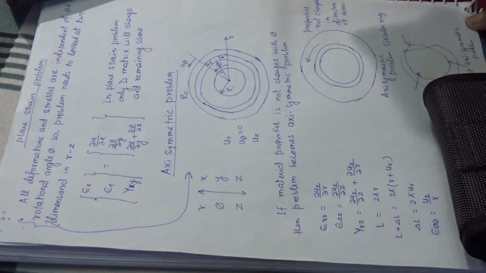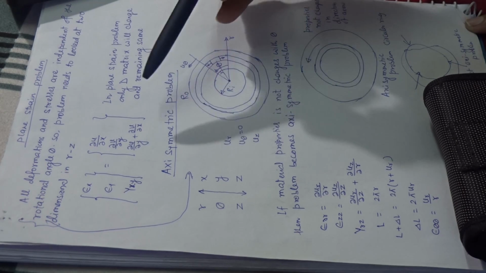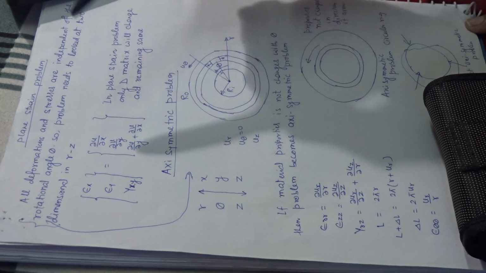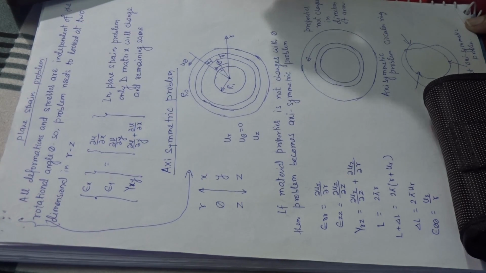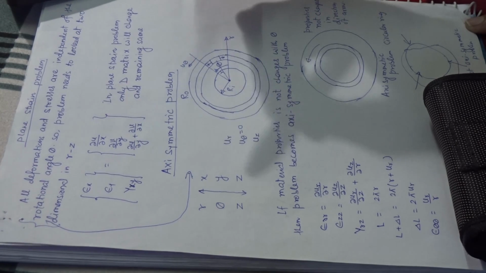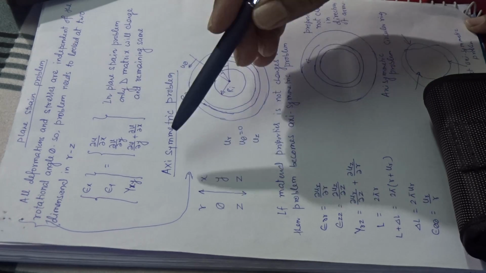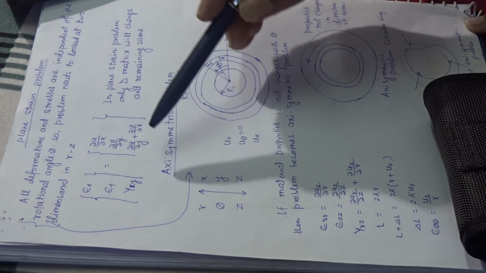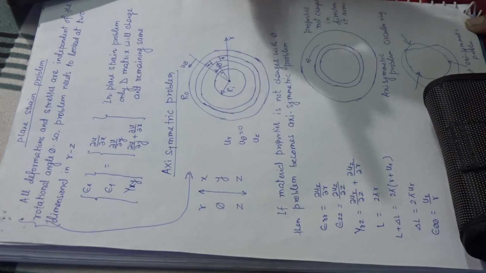Already it has been discussed in the plane stress problem. This one is the plane strain problem. In the plane strain problem, thickness is larger, but in the plane stress problem, thickness should be very small, like for a thin plate, we can analyze using the plane stress problem.